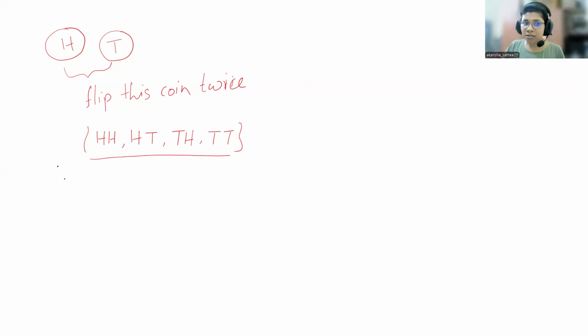Now, if I ask you to calculate the probability of getting heads and heads, meaning twice heads, how many times do you have HH in this? Only once, right? So 1 upon 4, because the total number of outcomes is 4. This is your basic probability.